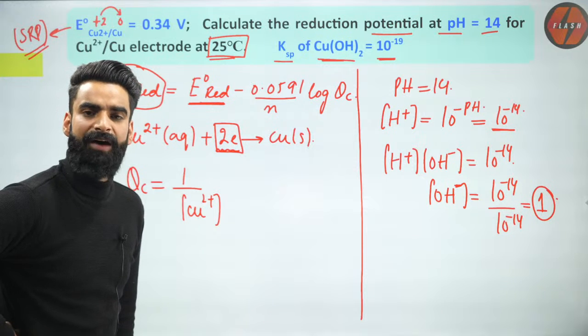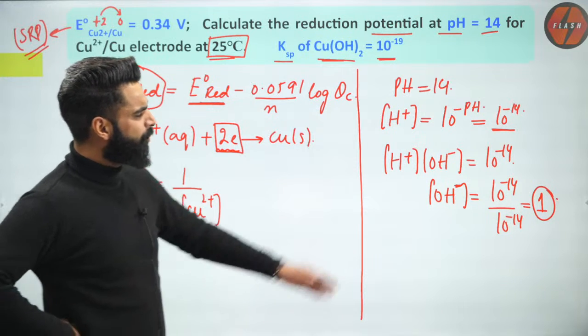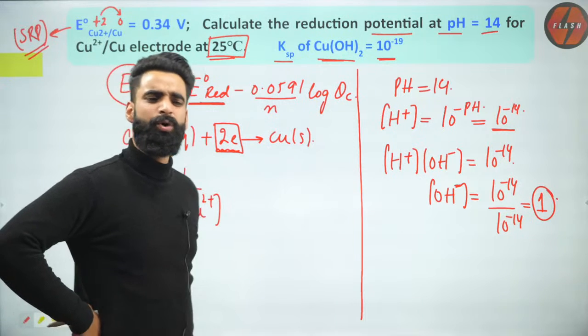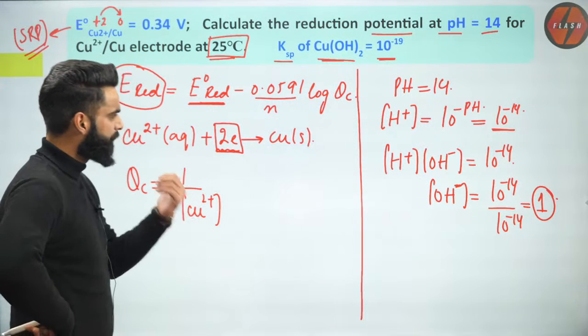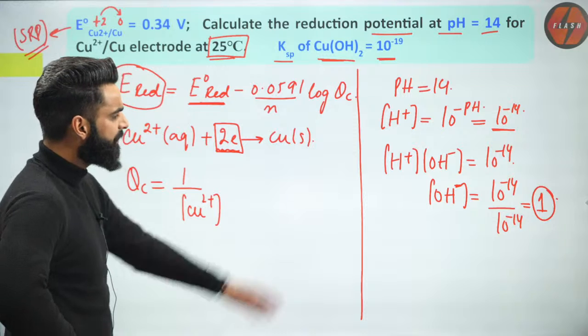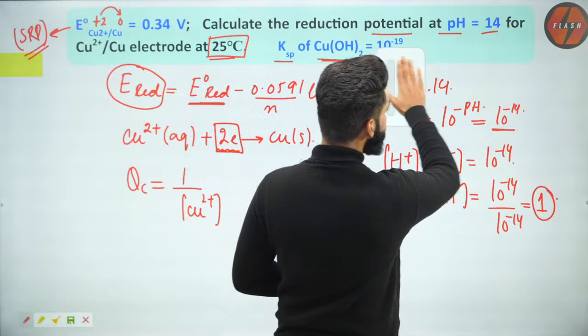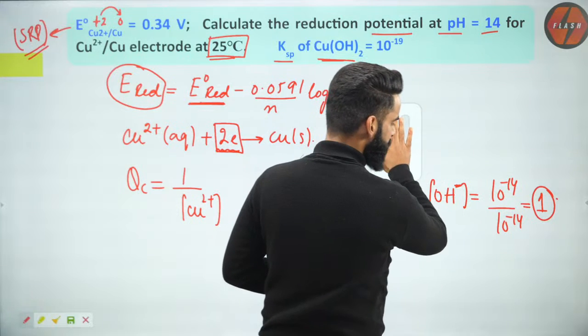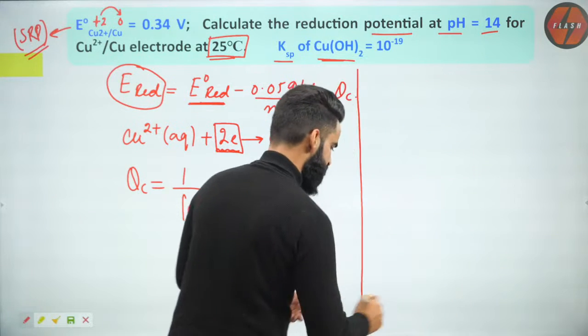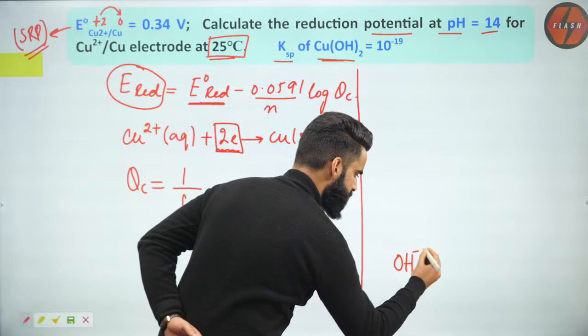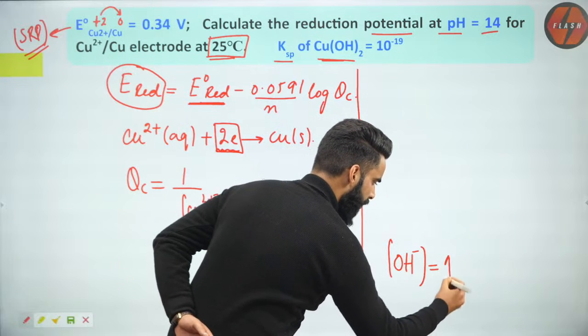Now, after this, what am I going to do with this OH- concentration? I need the Cu2+ concentration, okay? So what am I going to do with this OH-? I'm going to erase this part. I'm sure this is clear to you. The OH- concentration I got is equal to 1.